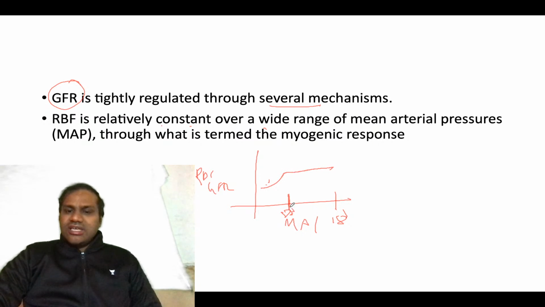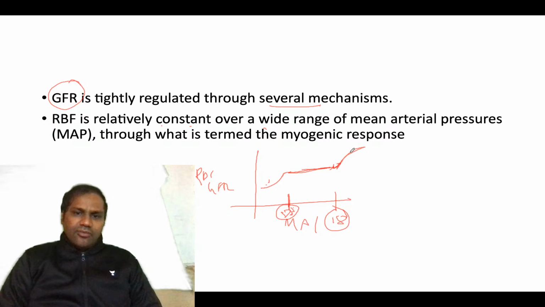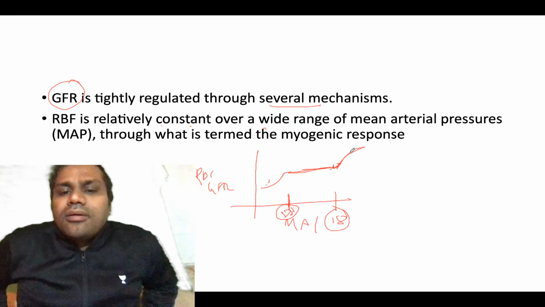So with the change of MAP from 80 to 180, there is no change in the renal blood flow or GFR, okay. Then after 180 there is again an increase in renal blood flow, okay.